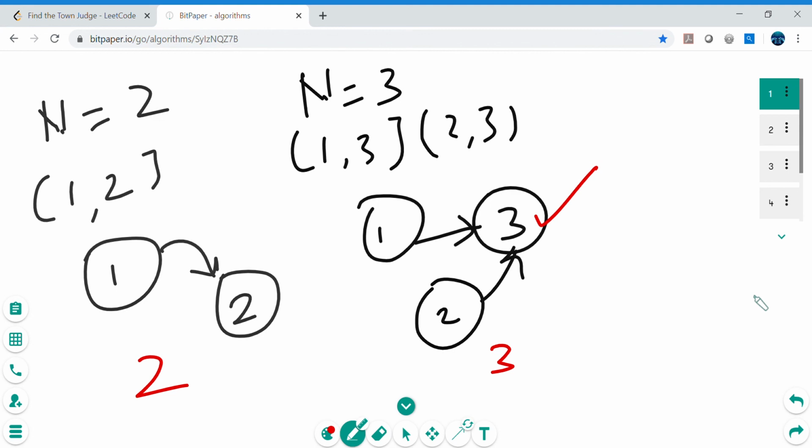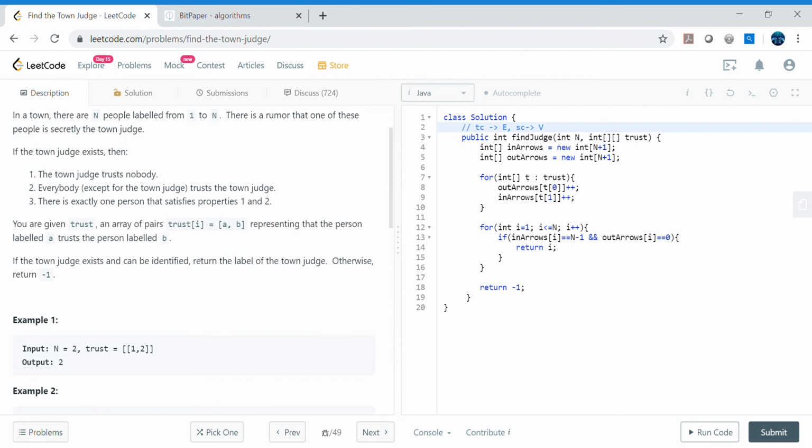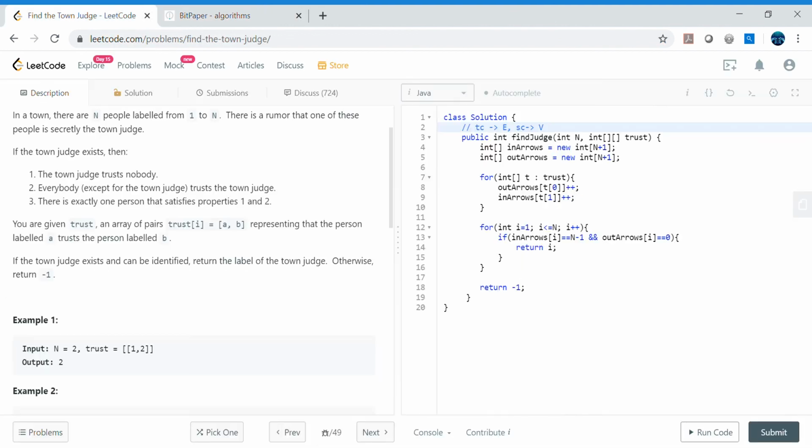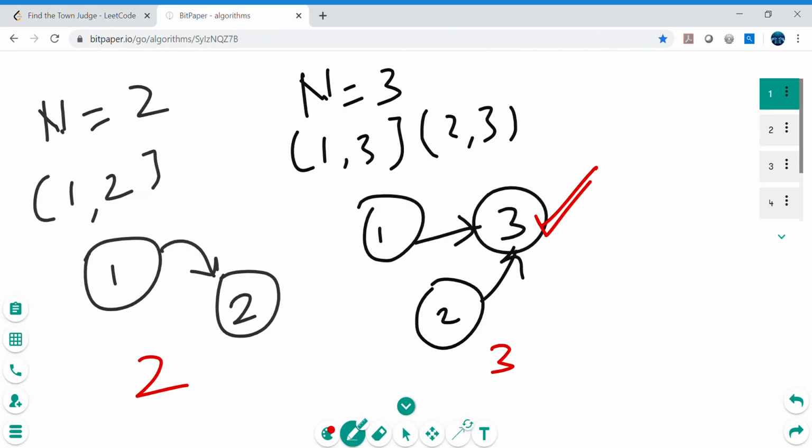And once we are able to make this diagram, just apply these conditions. The town judge trusts nobody, which means 3 is the town judge in this case: he trusts nobody, so there is no outgoing arrow from 3. And everybody else trusts the town judge, which means every other node's outgoing arrow should point to the town judge itself, right? So that's the second condition.